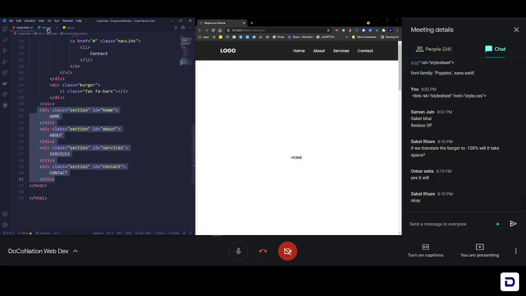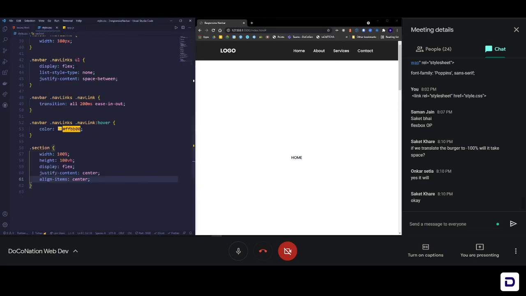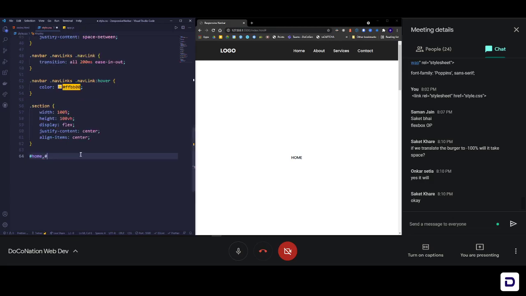And I declared these IDs so that I can navigate to these positions. Also, let's add different colors for every section, because we have to make it look good, right? So let me add those IDs first. The first one is #home. Different colors, different IDs, sorry. So #home, #about, not dollar, #about, different color, and then we'll have #services. This is just to add background colors. And then #contact. You can just leave it like this, no problem in that.